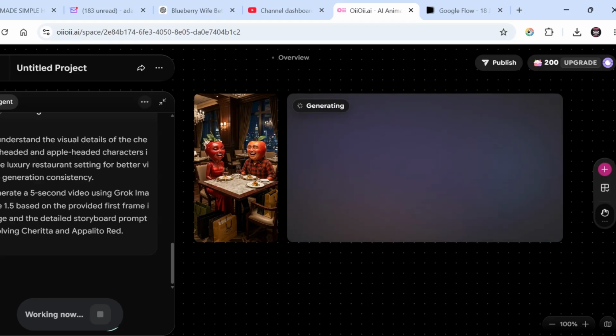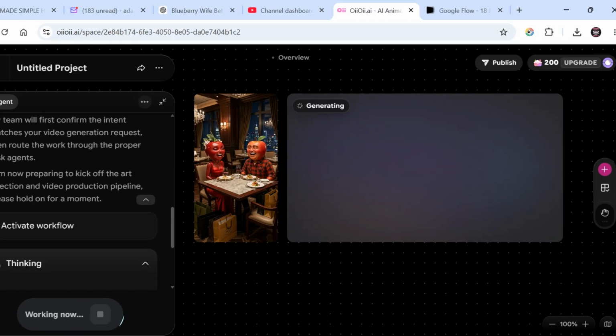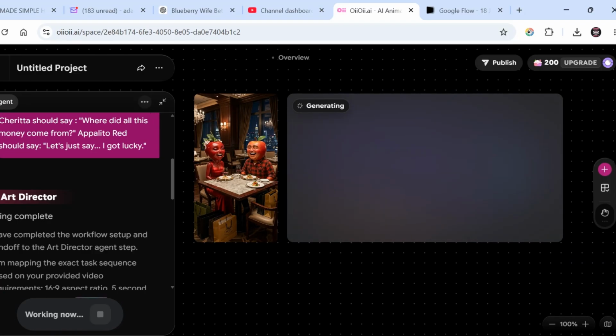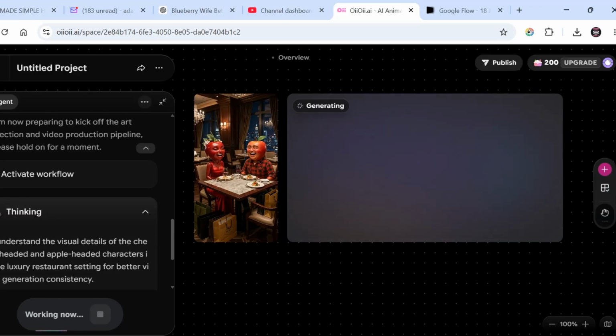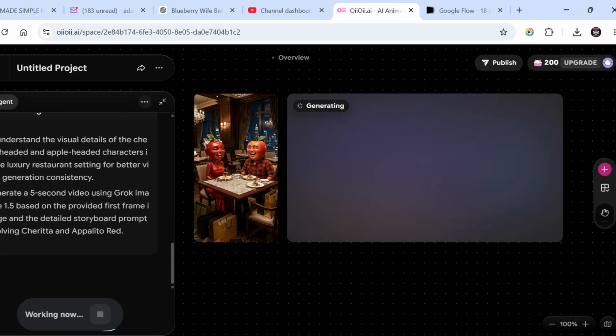All right. You can also go ahead and just read what it's saying here, but it's in working mode now. Activate work mode. It's thinking, it will go into all the agent mode, everything that needs to generate this video using the Grok 1.5 video model, and that's what we're using to generate this for free.